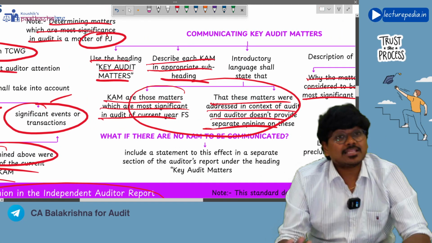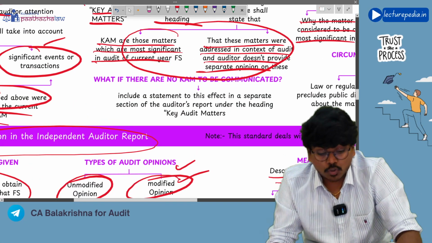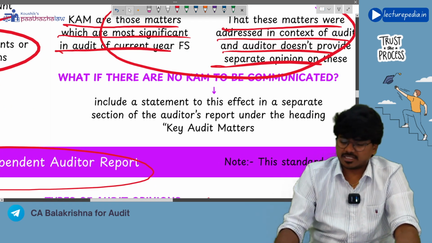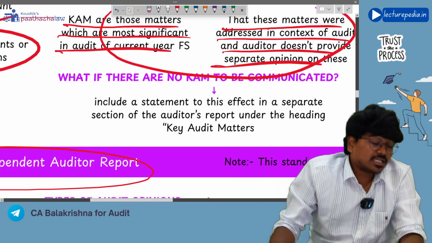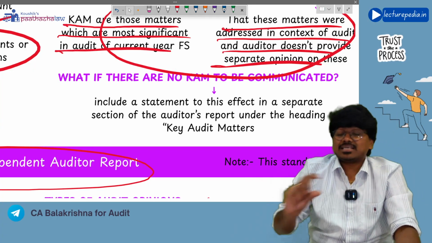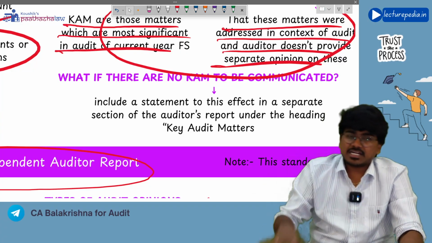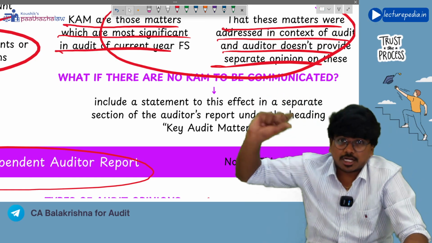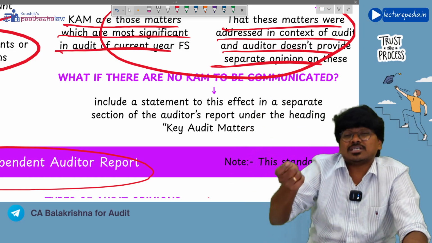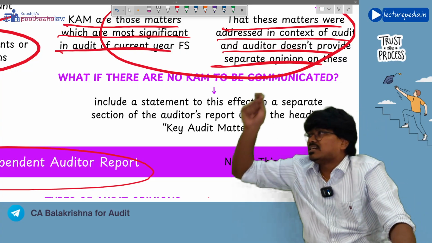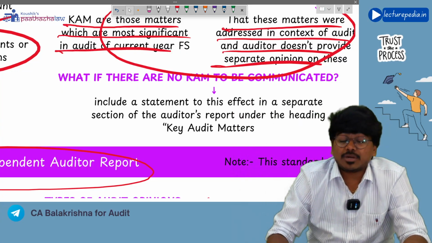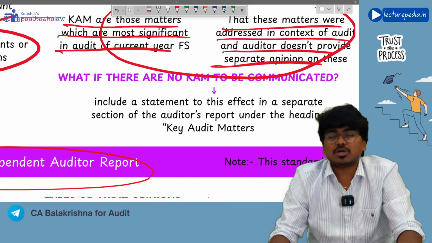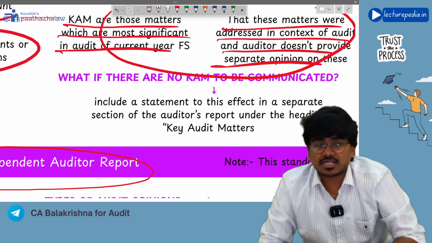Next, another question: what if there are no key audit matters? The auditor has not identified any key audit matters in the entity. We have told that in case of a listed entity it is mandatory to communicate the key audit matter paragraph, but the auditor has not identified any key audit matters. In such a situation, you will give the key audit matter paragraph, and in that paragraph you will mention that I have not identified any key audit matters. But you should not skip the key audit matter paragraph itself in case of listed entities, because for listed entities giving the key audit matter paragraph is mandatory.